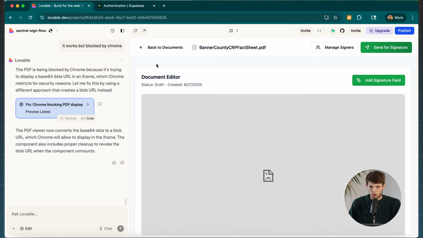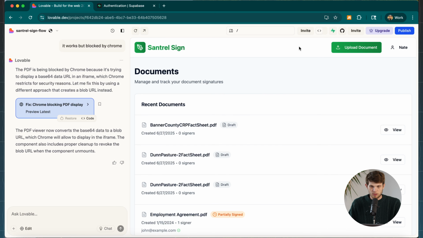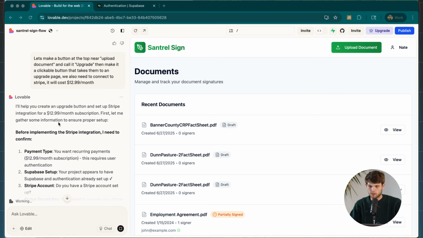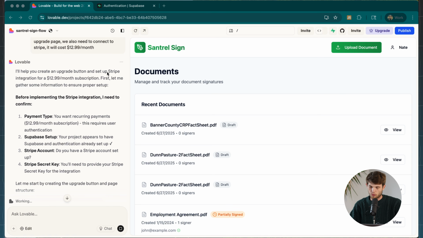So right now, what I want to do is add a tab at the top that's going to have an upgrade to premium option. That's going to be whatever paywall we set for that. Maybe after they do one document or after they use it for a week, they have to start paying us $12.99 a month. Let's just say that. So now we're getting started on this, and it's going to help us with this Stripe integration. We're just going to have to give it some more information here.